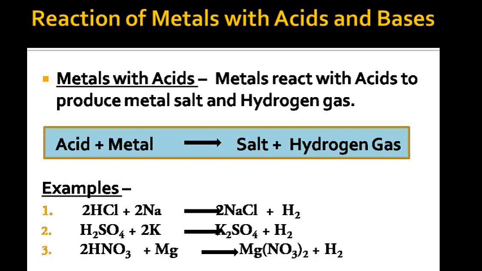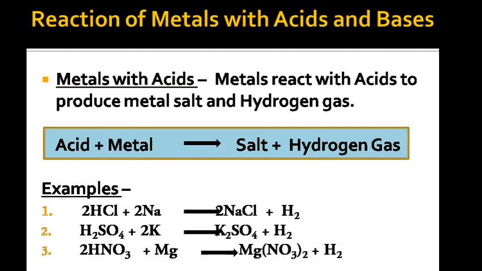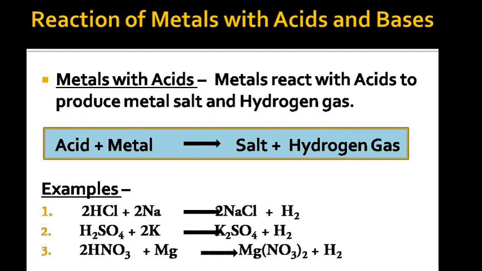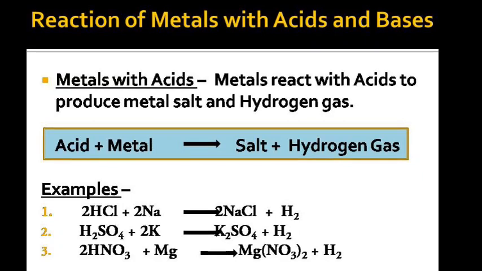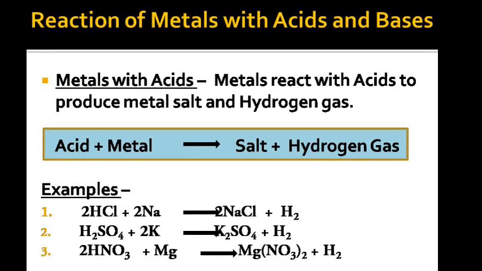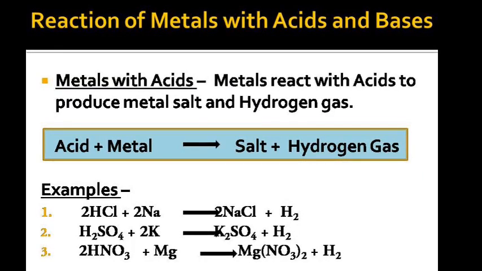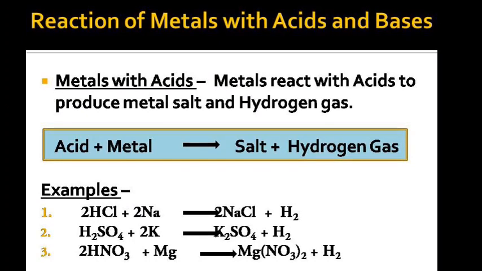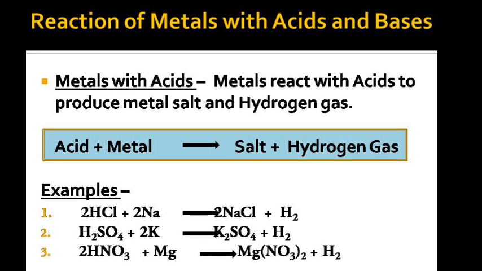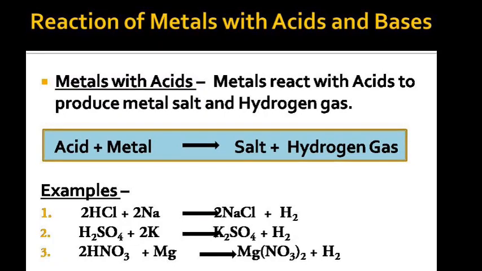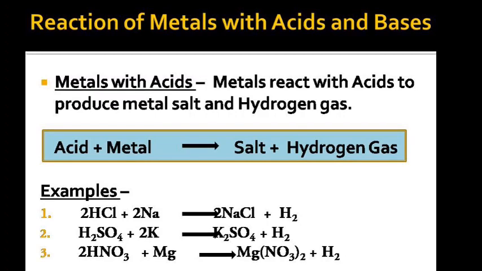Let us start with the reaction of metals with acids and bases. Now metals, when they react with acids, produce metal salt and hydrogen gas. You can see the reaction: acid plus metal gives salt plus hydrogen gas. Let us take some examples. HCl reacts with Na to give NaCl and hydrogen gas.